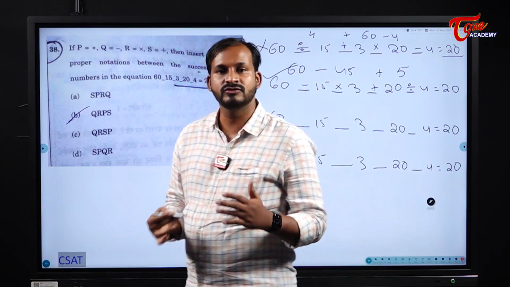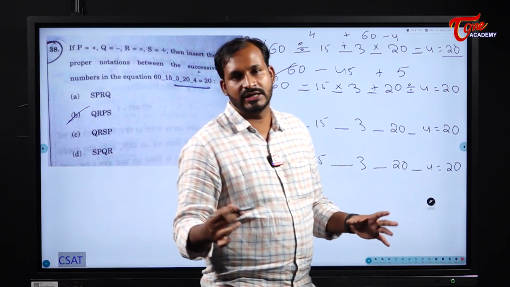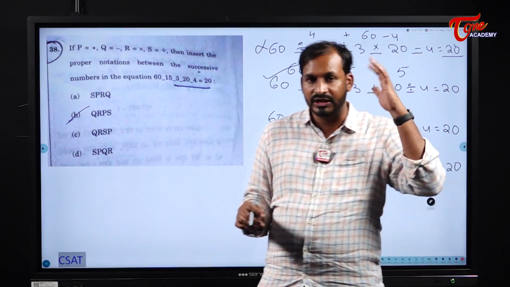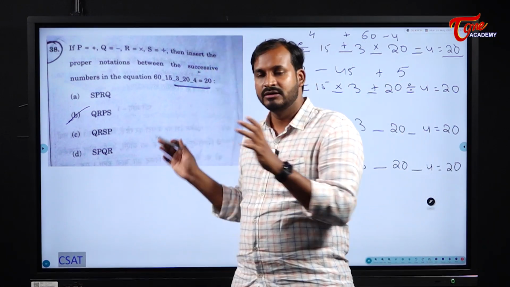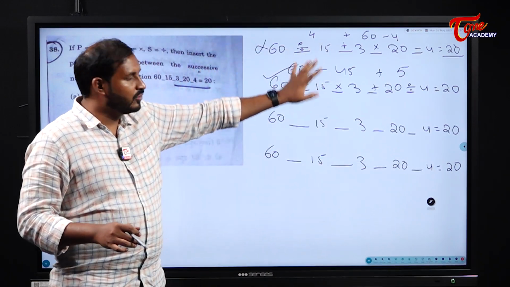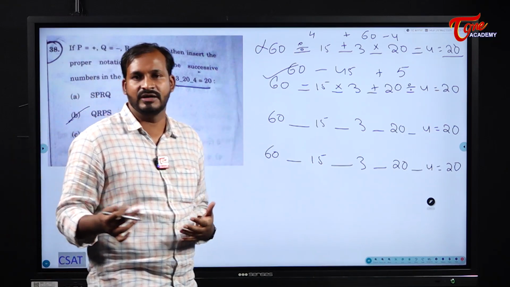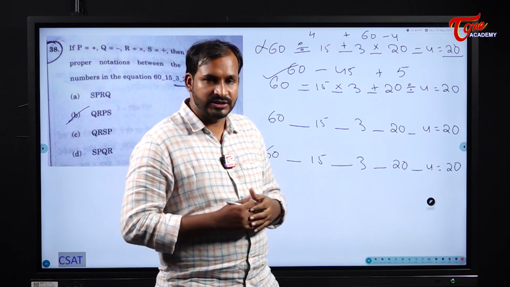See students, try to solve these types of questions by writing like this. Very quickly, effectively you will get the answer without any confusion. Don't think too much about which one to put first. Don't do all these things. Write them down for once. It will take at most 5 to 10 seconds, and after writing that, verifying is also very, very simple. So please follow this method.